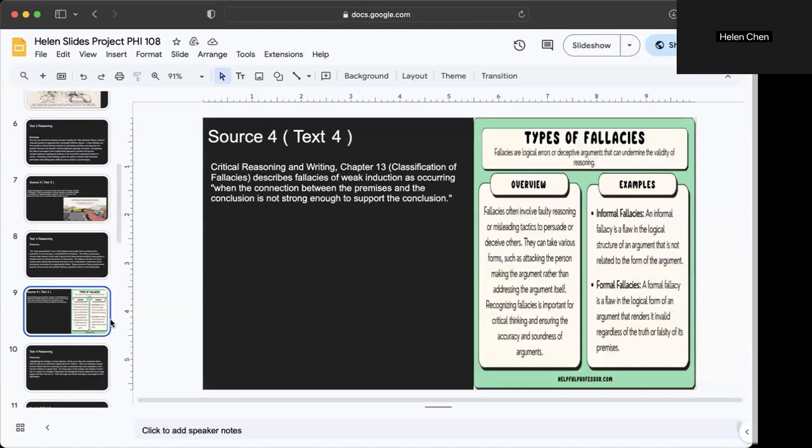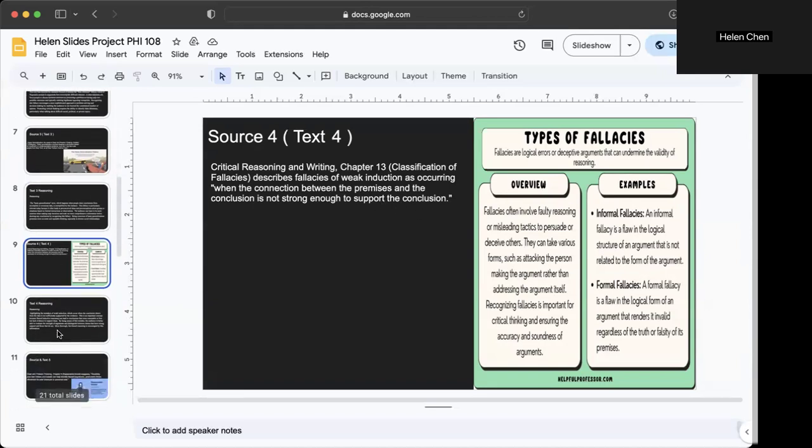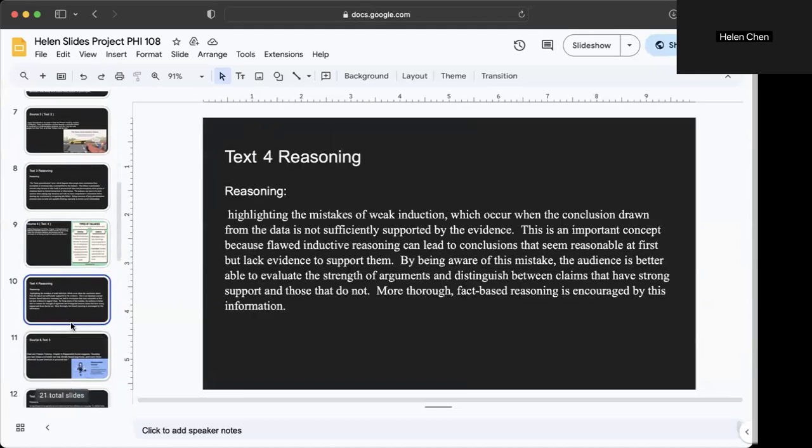Source 4. Another type of fallacy involves weak induction. This is when the link between the evidence and the conclusion is too weak to justify the argument. It is explained in Critical Reasoning and Writing in chapter 13. This fallacy is important to understand because some arguments sound convincing at first but fall apart when we look closely at the evidence. By learning to evaluate how strong the connection is between a claim and the support given for it, we can separate solid arguments from weak ones.